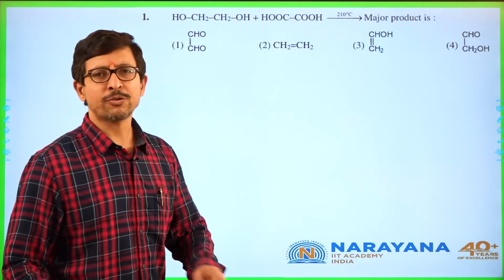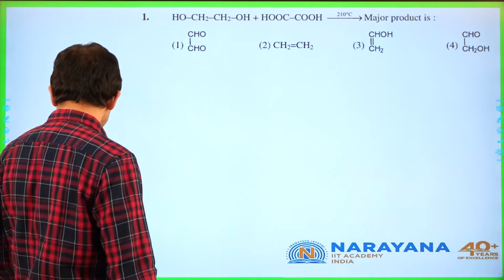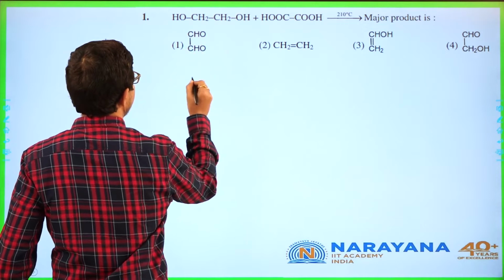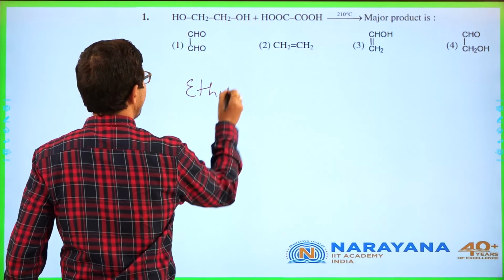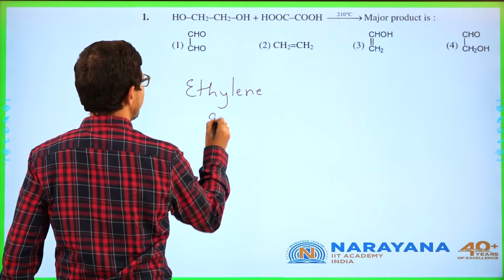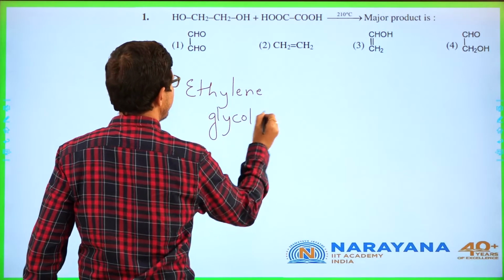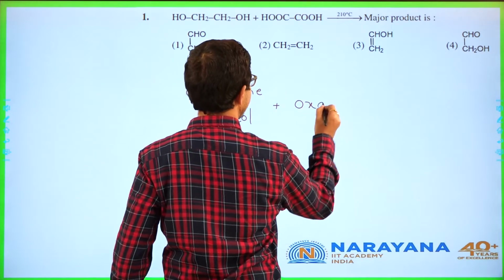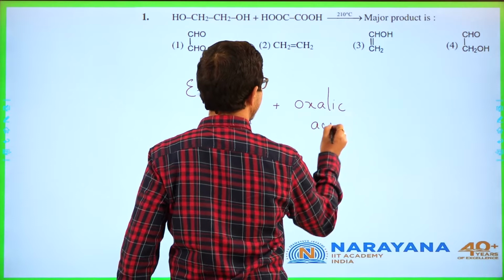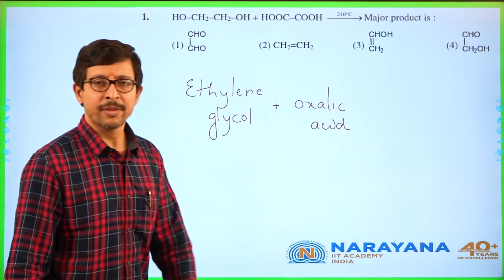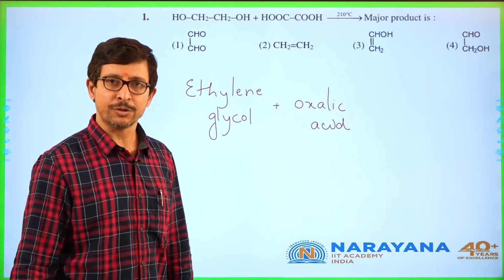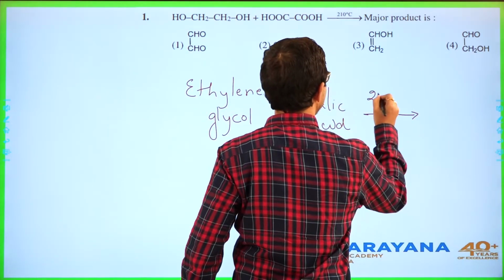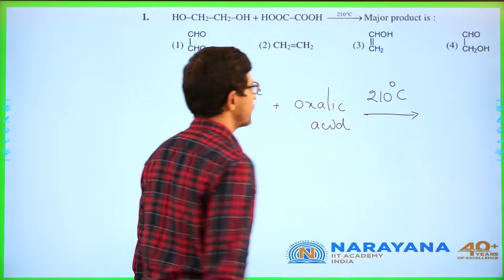If we look at the first question, they have given ethylene glycol treated with oxalic acid, and it is a temperature related question. Here they mentioned temperature at 210 degrees Celsius.